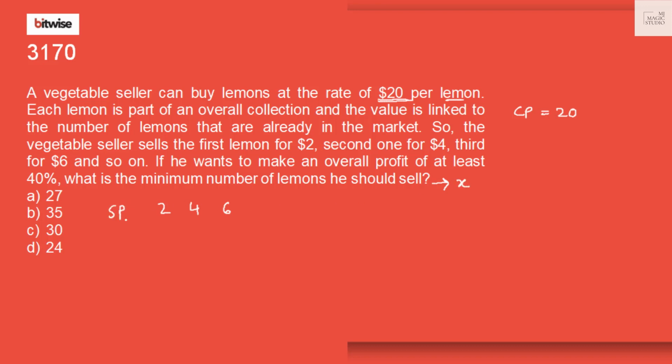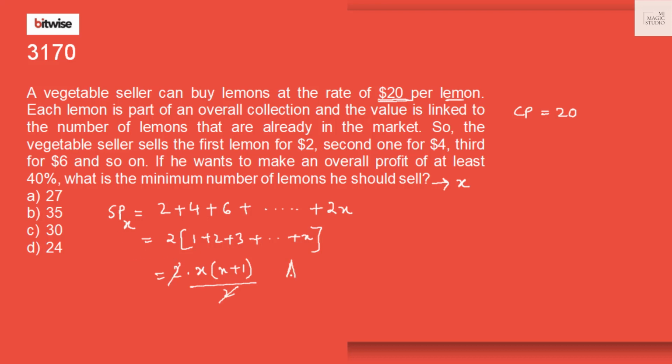That means the selling price that he will collect from selling X lemons would be 2 plus 4 plus 6 plus so on; the selling price of the Xth lemon would be 2X. So total selling price would be 2 common, 1 plus 2 plus 3 till X, and that is 2 into X into X plus 1 by 2. That means selling price of X lemons is X into X plus 1. Average selling price would be X into X plus 1 by X, that is X plus 1.